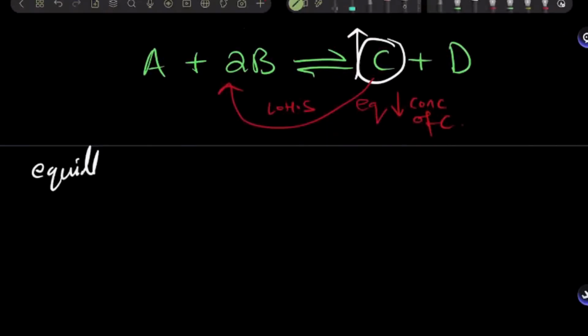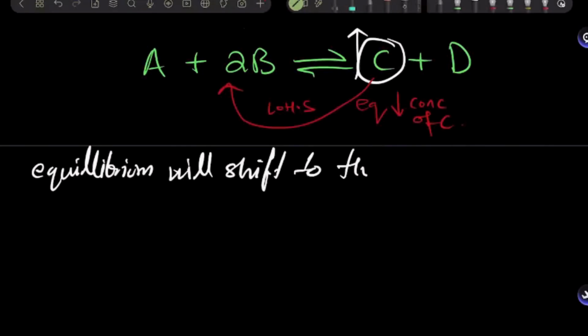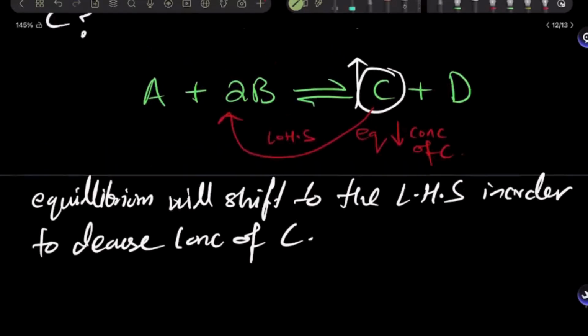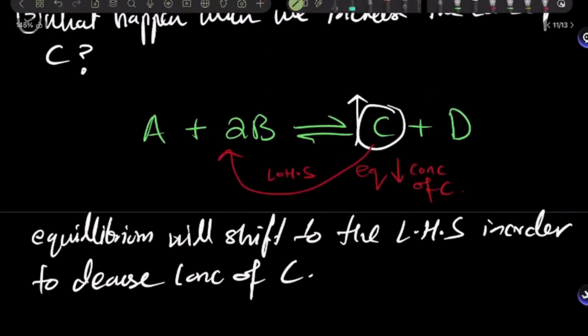So equilibrium will shift to the left-hand side in order to decrease the concentration of C. All right. And do I have to do it for D now? If I increase the concentration of D, what do you think equilibrium should do in order to counteract the change?